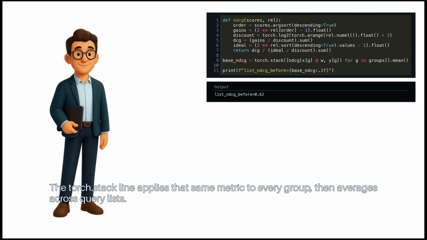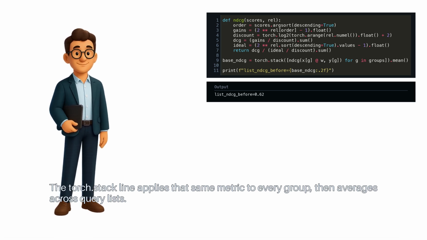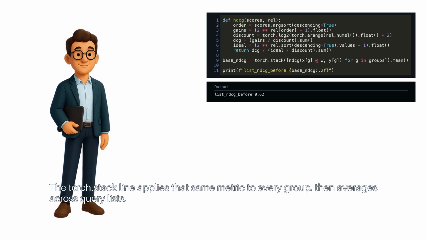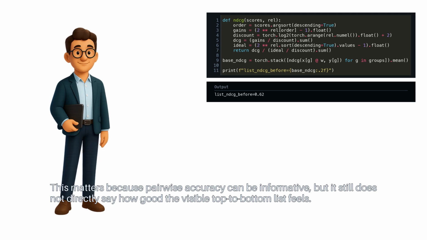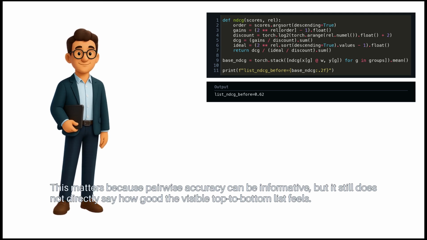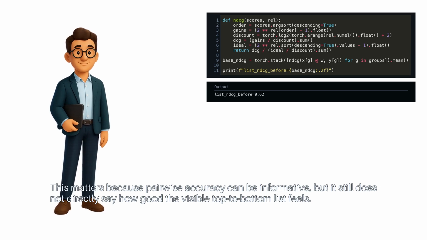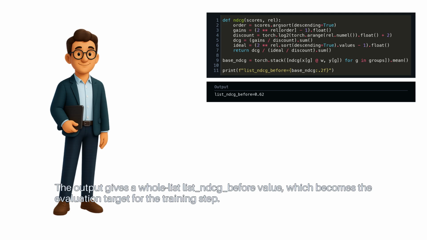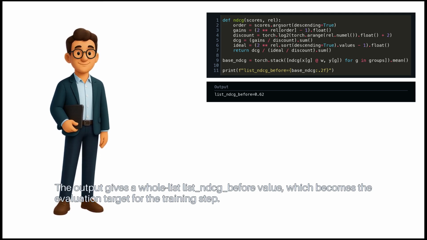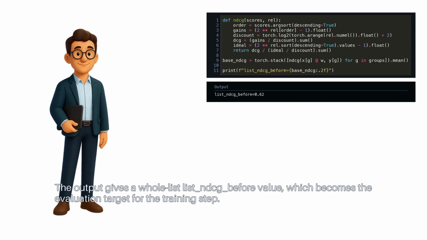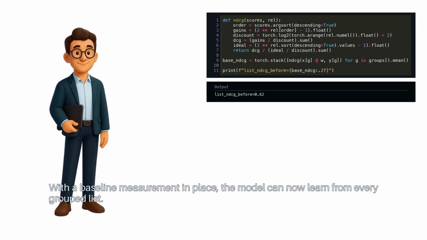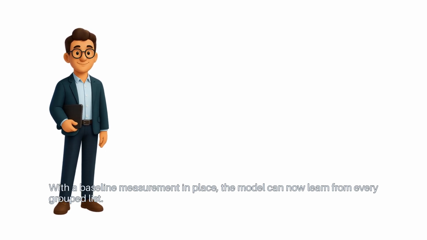The torch.stack line applies that same metric to every group, then averages across query lists. This matters because pairwise accuracy can be informative, but it still does not directly say how good the visible top-to-bottom list feels. The output gives a whole list NDCG before value, which becomes the evaluation target for the training step. With a baseline measurement in place, the model can now learn from every grouped list.